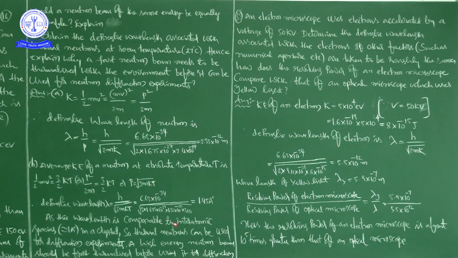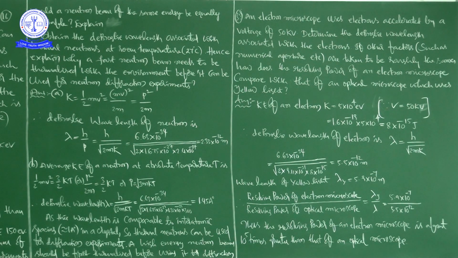So what can we say here? As this wavelength is comparable to the interatomic spacing, which is approximately equal to 1 angstrom unit in a crystal, thermal neutrons can be used for diffraction experiments. Full stop. A high energy neutron beam should be first thermalized before using it for diffraction.